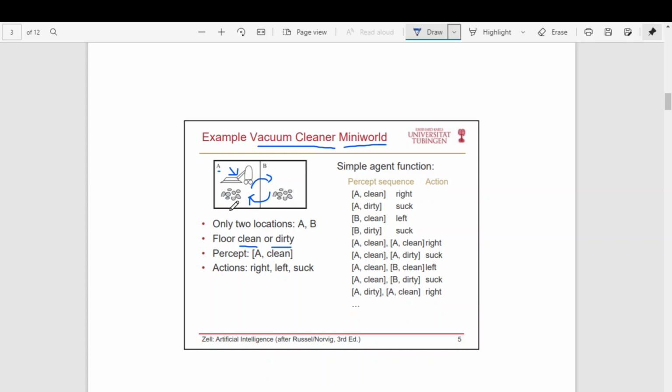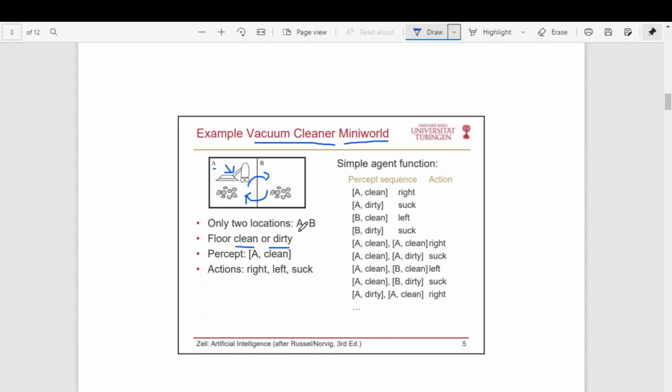So this is a very small world which we use to represent the agent. In this problem, we have only two locations. What are they? A and B. The floor can be in two states. Either it can be in the clean state or it can be in the dirty state.